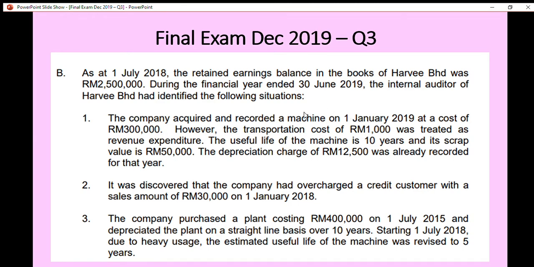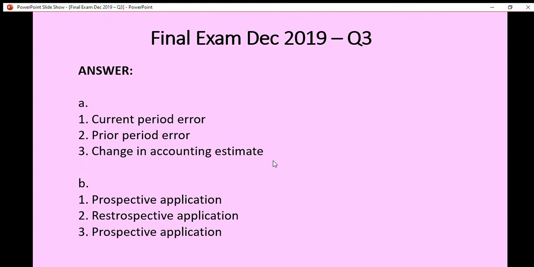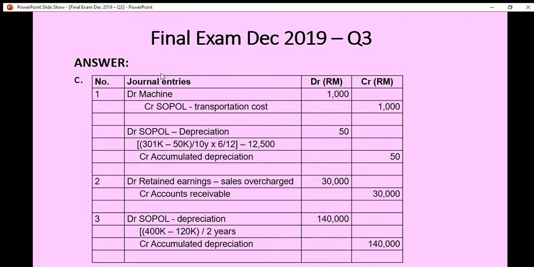We have to add it into the machine account. Then we have to cancel off the transportation costs that we have recorded in the SOPOL. So for the journal entries, we have to debit machine 1,000. Since this is a prospective adjustment, we just make the adjustment during the current period.